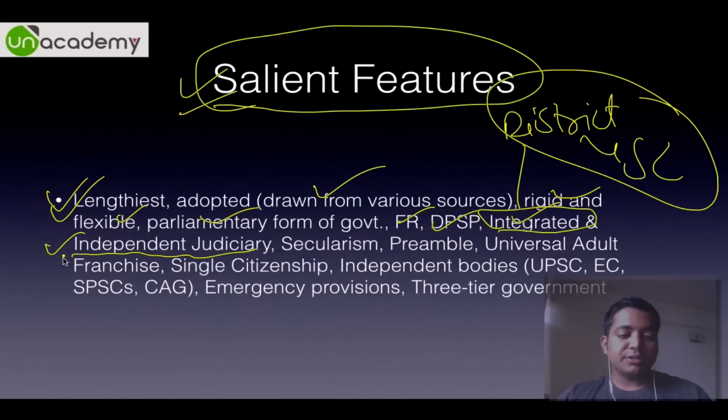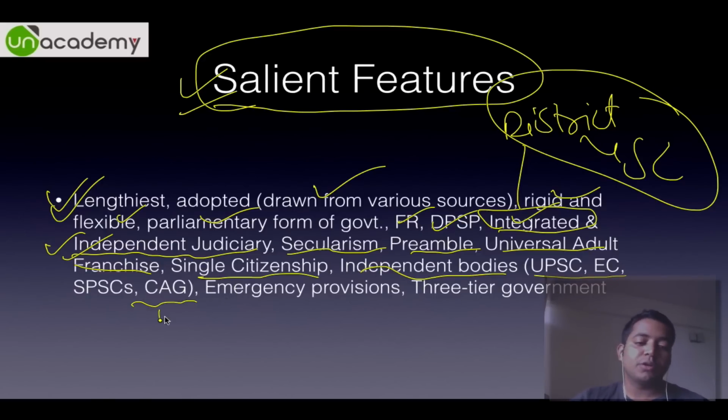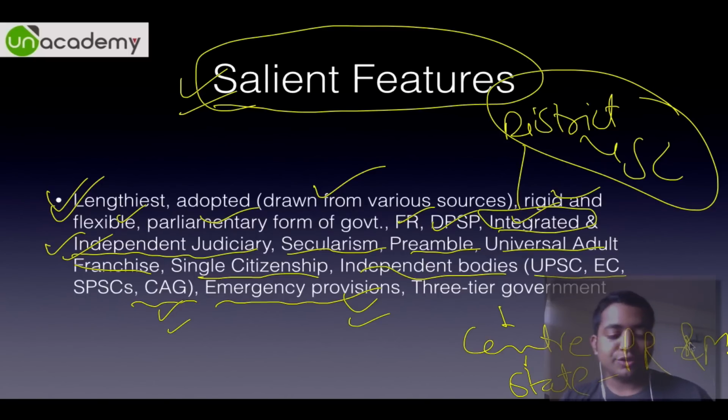Then we have an independent judiciary, obviously, secularism, preamble, universal adult franchise, single citizenship, independent bodies like UPSC, SPSC, State Public Service Commission, Election Commission, Comptroller and Auditor General. Then we have emergency provisions, and finally we have a three-tier government, that is the center, the union. Then we have the state, and then finally we have Panchayati Raj and municipalities. So this was an introduction about the Constitution of India.